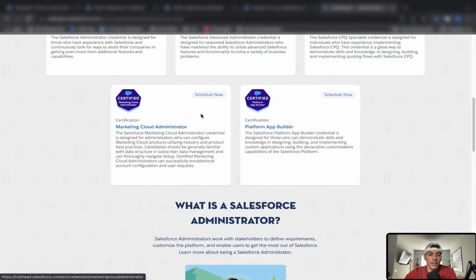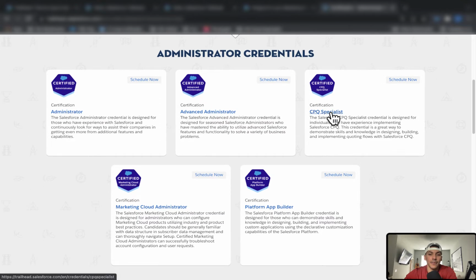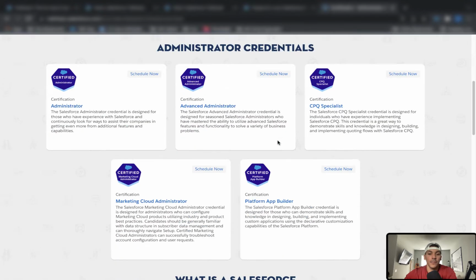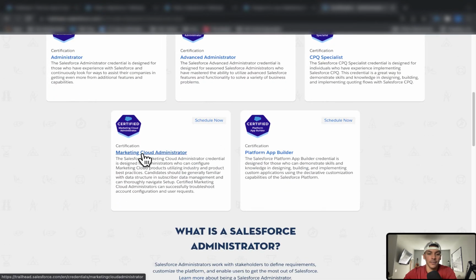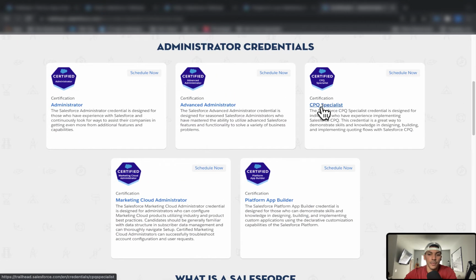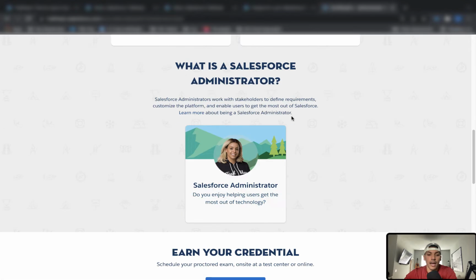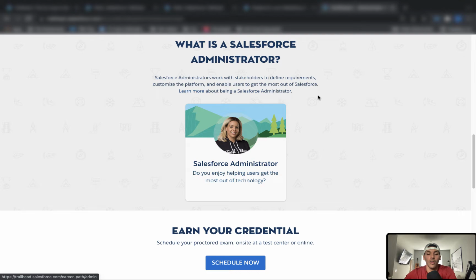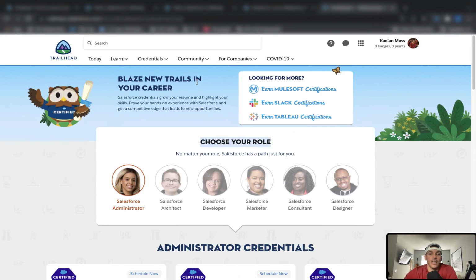Now, notice how there are different admin certifications. So this is more around the admin role at a company. So you could get the Marketing Cloud Administrator certification, CPQ specialist. It really just depends on if you decided to do more of an admin role at your company or decide to do that as a career path.